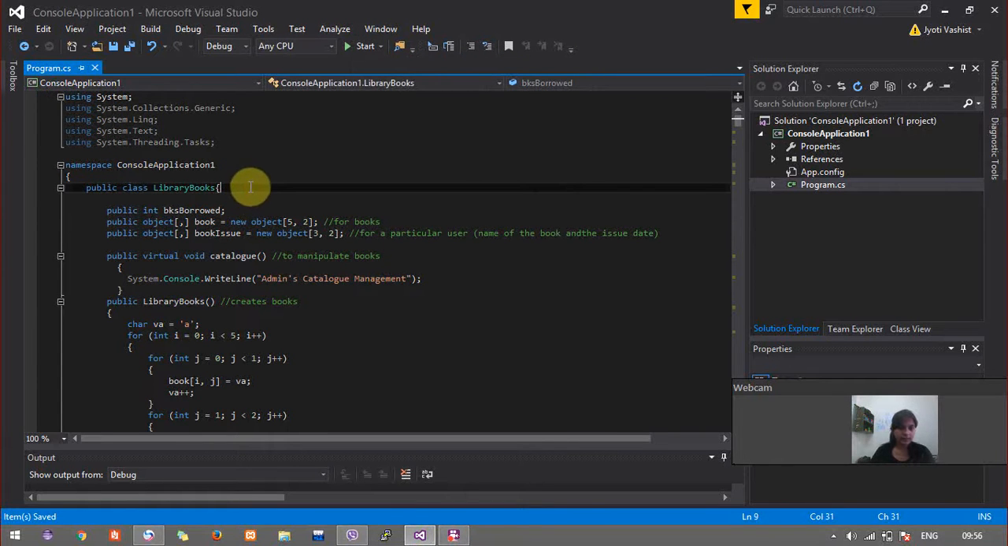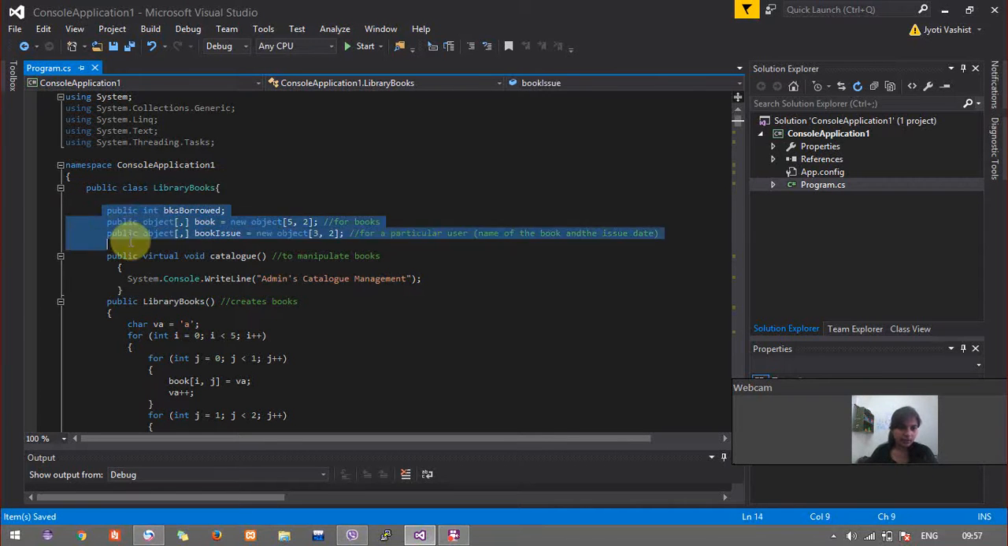In this video, I have implemented a normal library management system using C#. So this is my base class, LibraryBooks. It has three data members: booksBorrowed, which is for keeping an account of the number of books borrowed, and this is the book, which keeps the details of the books that are there in the catalog.